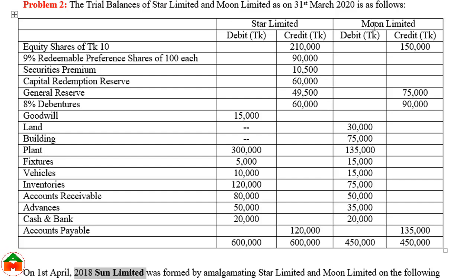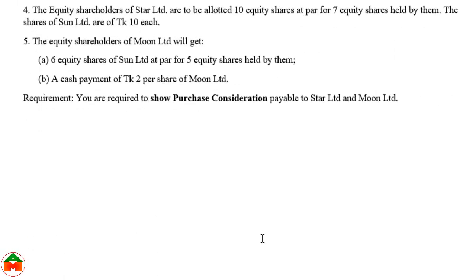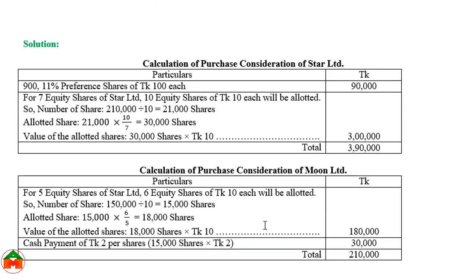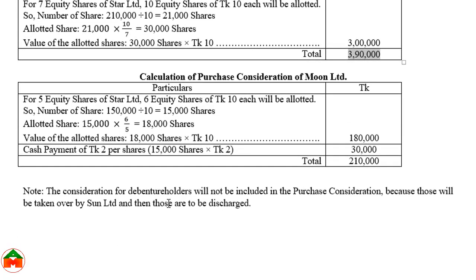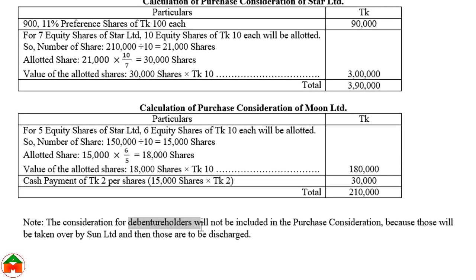Star and Moon will be liquidated and Sun will be formed. So whenever forming Sun Limited, this Star and Moon will be liquidated by considering the purchase consideration as 3,90,000 for Star and 2,10,000 for Moon Company Limited. Again I am repeating, any payment to the debenture holders would not be considered while calculating the purchase consideration. Thank you.